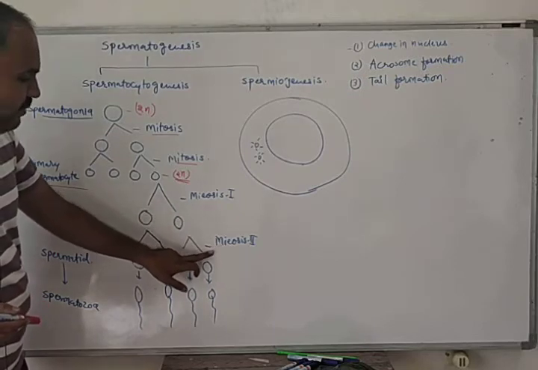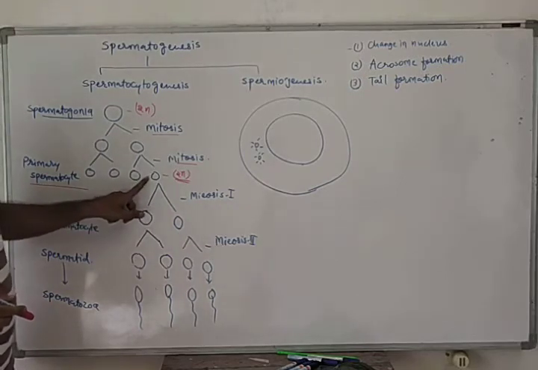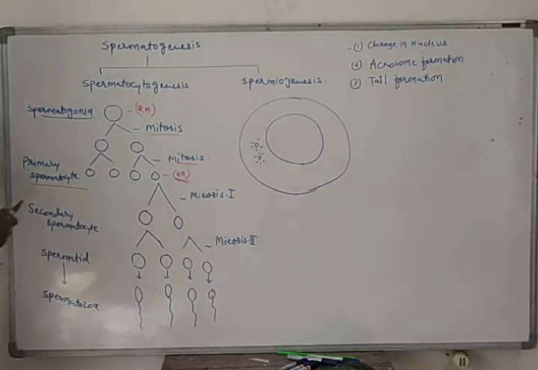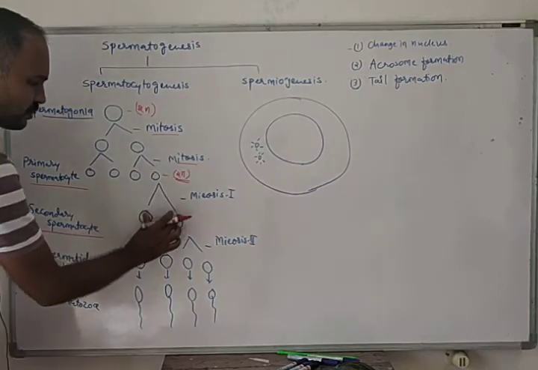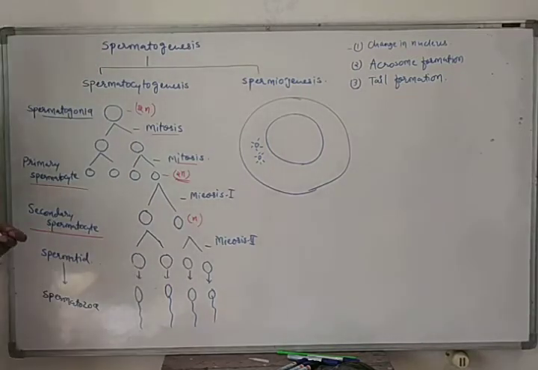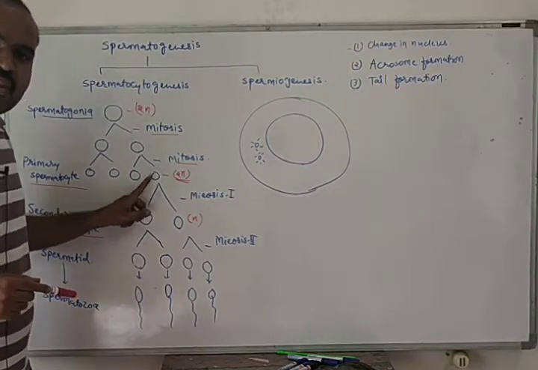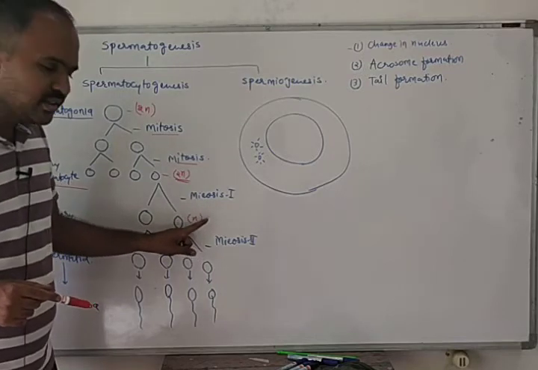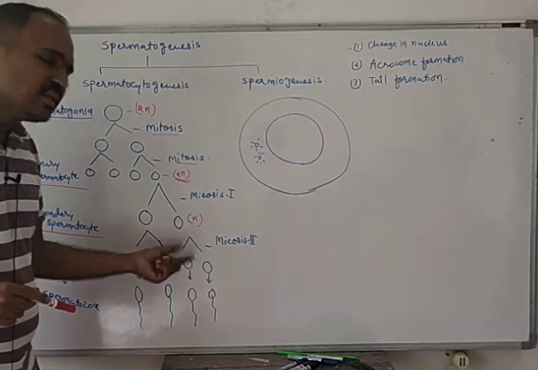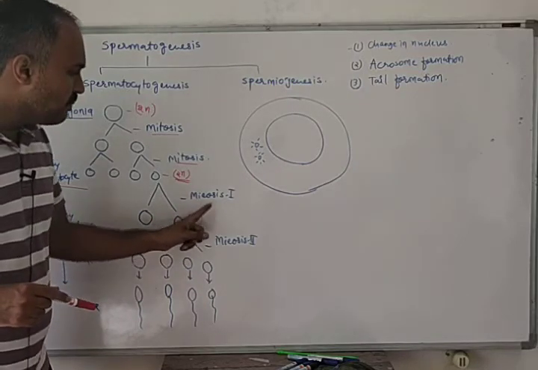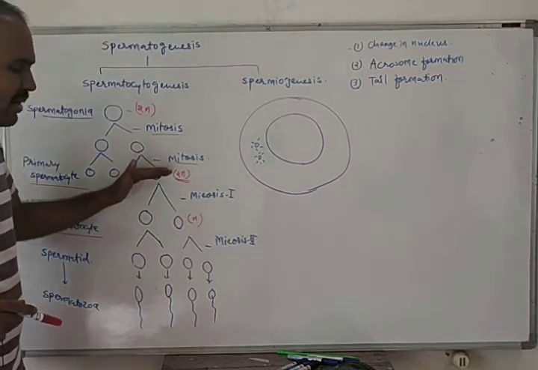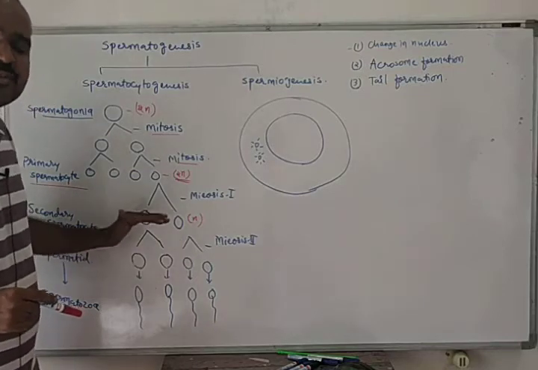Now this primary spermatocyte enters the first round of meiosis and then the second round of meiosis. When one primary spermatocyte completes its first round of meiosis, it produces two secondary spermatocytes, and these secondary spermatocytes are haploid in number because meiosis 1 is reductional division.